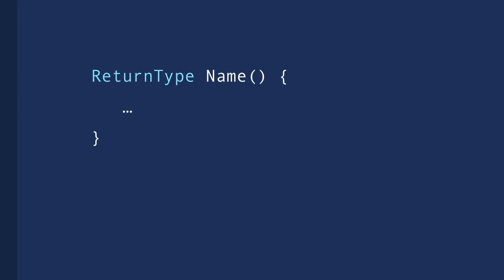We start by specifying the return type of that function. Some functions return a value like a number, a date time, and so on. Other functions don't return anything. So the return type of these functions is void. Void is a reserved keyword in Java, and that's why I've coded that in blue here. Now, after the return type, we have the name of our function. So here we should give our function a proper descriptive name.